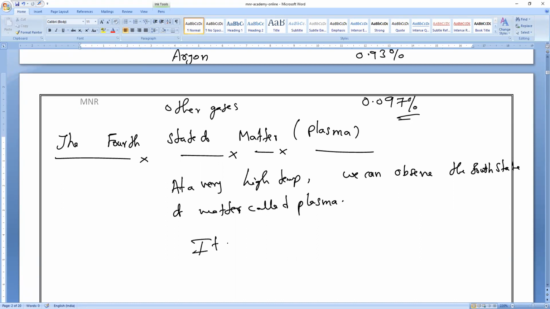So plasma is composed of free electrons and ions. Of course, we can also prepare this plasma in our laboratory, but we need extremely high temperatures. So let us discuss now. What does plasma contain? Free electrons as well as ions. You all know ions. When will the ions form, guys? Can anybody tell me?